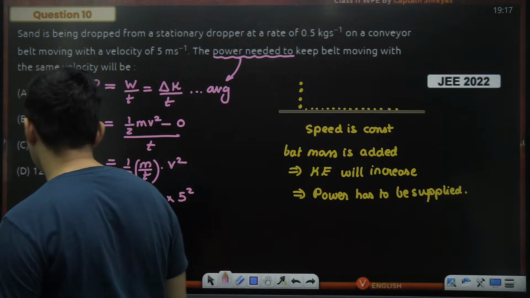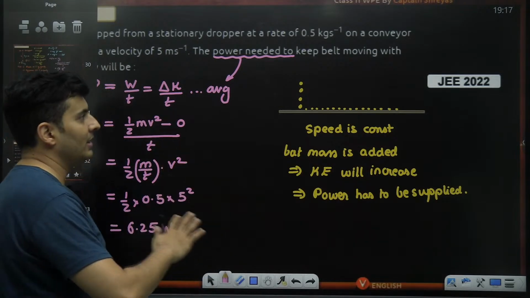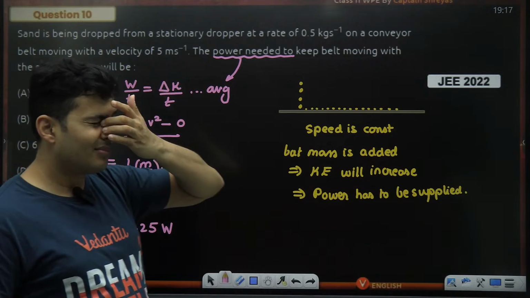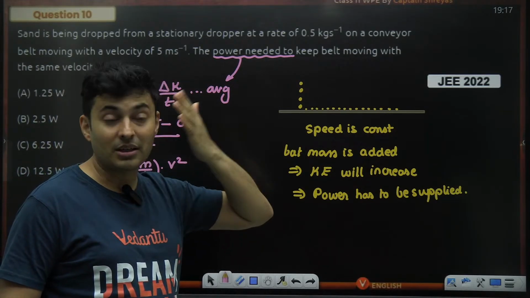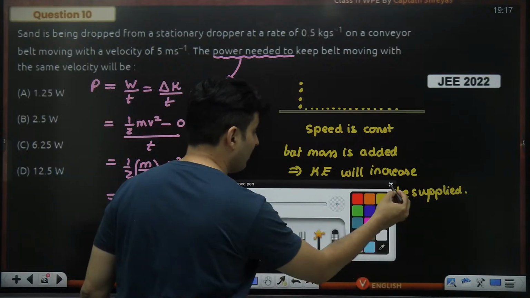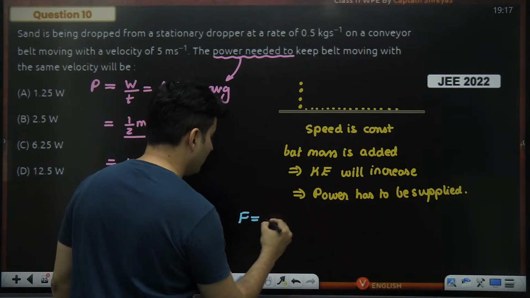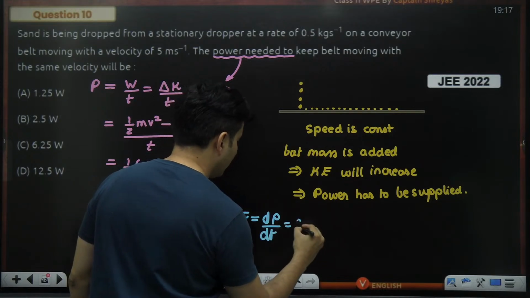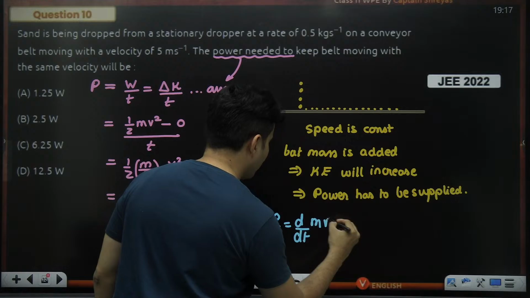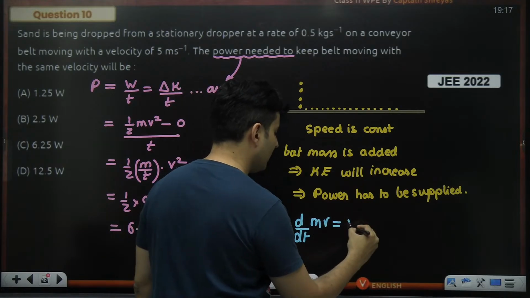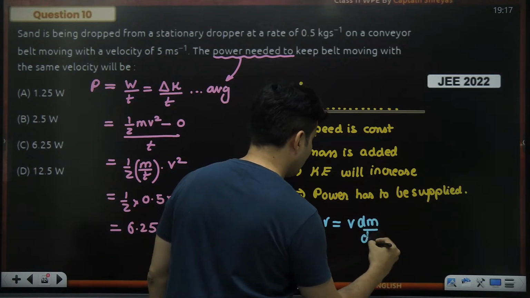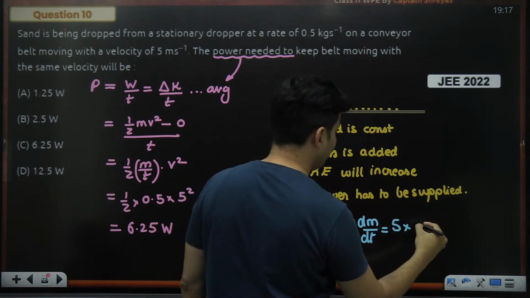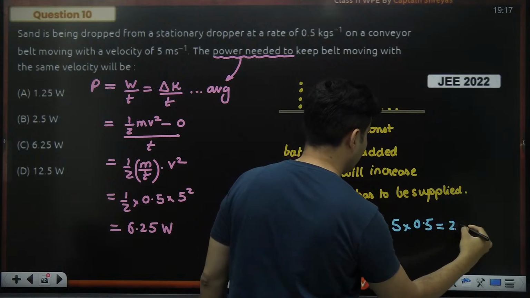A lot of people make mistakes over here. I have seen that. It's very common, even in such a simple question. Many kids will make this mistake. They will say F is equal to dp by dt, and then m into v, and mass is not constant, so v is outside, so v into dm by dt. What is v? It is 5. And what is dm by dt? 0.5. So this will be basically 2.5.